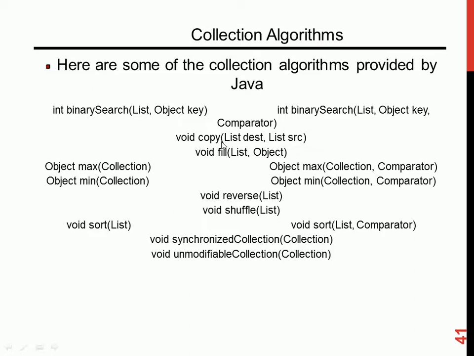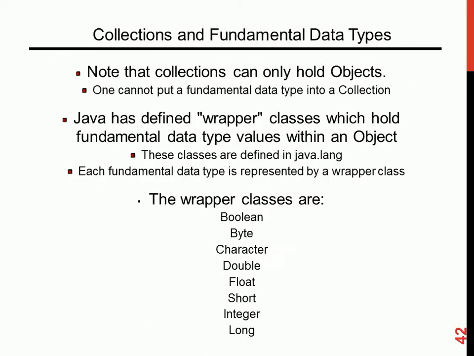If you want to copy one list to another, there's a method for that. If you want to fill a list with an object, there's a method for that. If you want to reverse the list, if you want to shuffle the list, there are a lot of methods for you. If you want to sort it, it's also there.